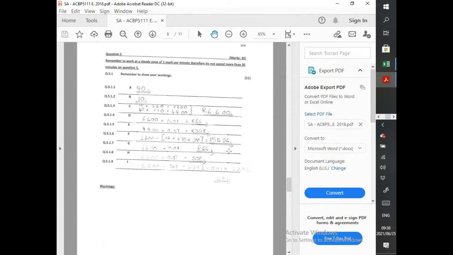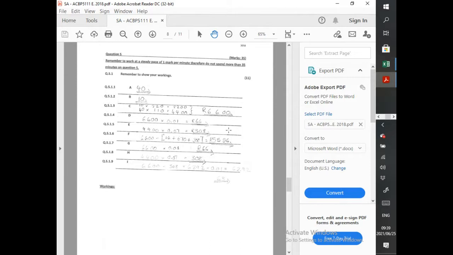Now that we have that, we know that the rate for normal, according to the table they gave us, is 110 Rand per hour. So 40 times 110 Rand per hour plus 10 times 220 Rand per hour for the overtime. That should give us an amount of 6,600, okay, done. So that is C. Then we move on to D.